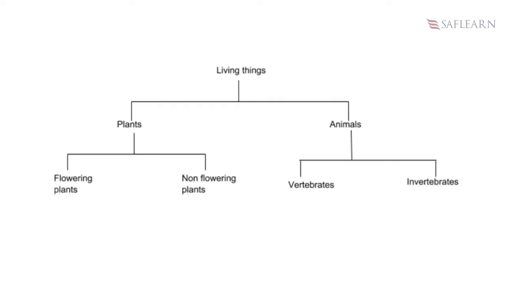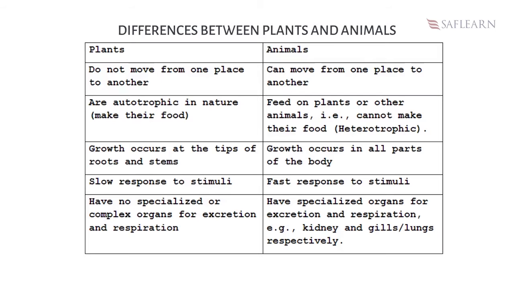This table summarizes the classification of living things. Can you differentiate between plants and animals? Let's learn the differences now. Plants do not move from one place to another. Animals can move from one place to another. Plants are autotrophic in nature, that is, they make their food. Animals feed on plants or other animals, that is, they cannot make their food, and they are called heterotrophic.